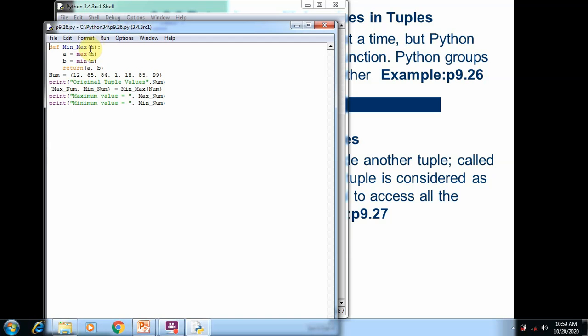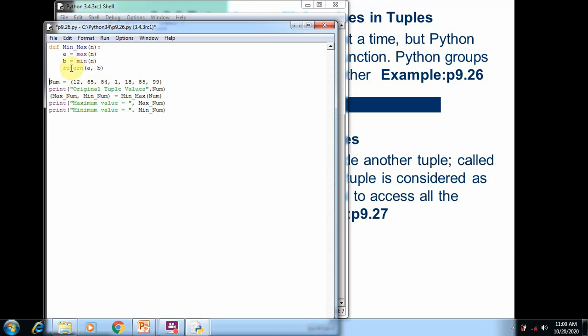parameters. So here we accept one input from the outer function, from the function call. Here we use two functions, namely max and min. Max is used to identify the maximum value from the tuple, and min is used to identify the minimum value from the tuple. After that, we store the maximum value in the variable a and the minimum value in the variable b. We use the return statement for returning a, b. It means in the return statement we use two values as the return value. It means multiple values can be returned to the outer area. So this is the end of the function.